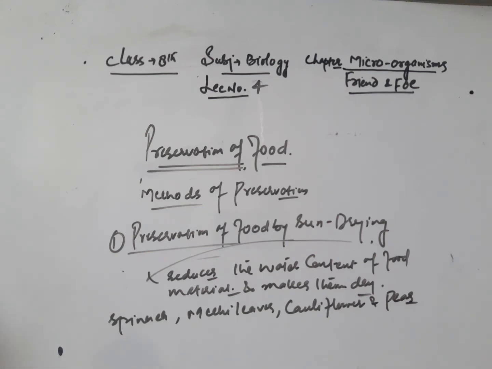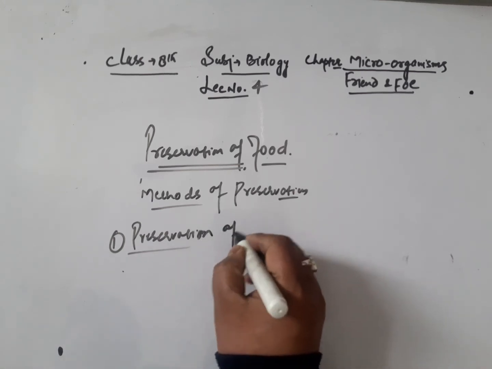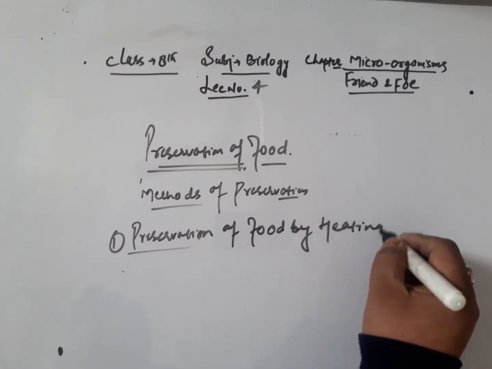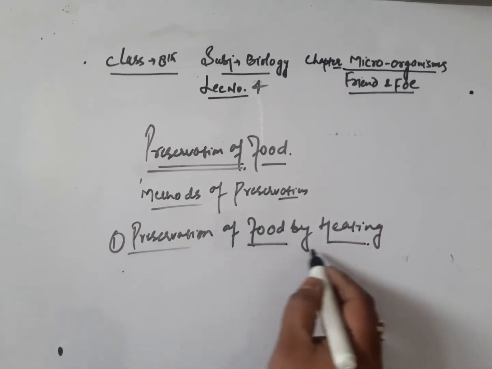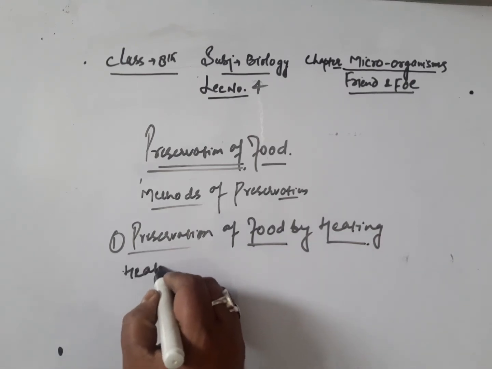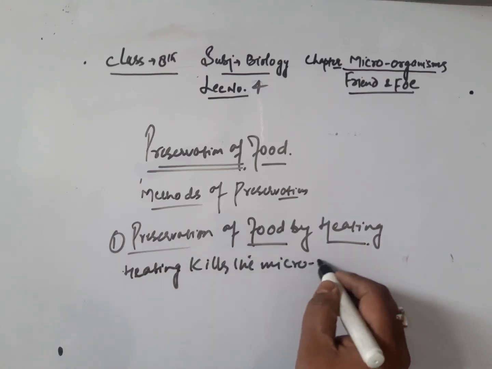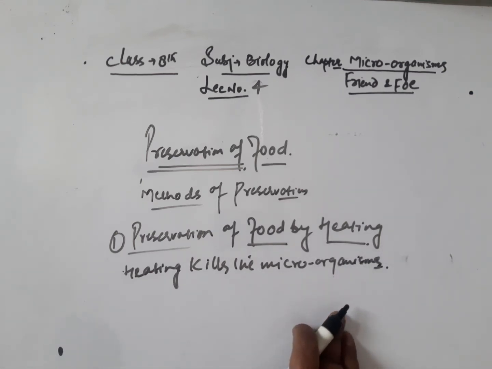Now let's discuss another method of preservation of food, that is preservation of food by heating. As we know, heating kills the microorganisms and prevents the spoilage of food.